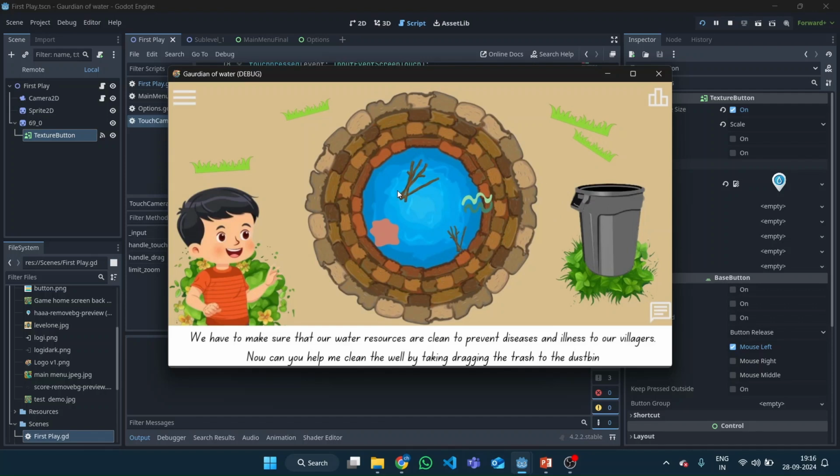So this is one of the levels in the game. There will be various levels which will teach the player about water conservation and its protection in day to day life. So, this is our demo and this is our idea to promote water conservation across the globe.